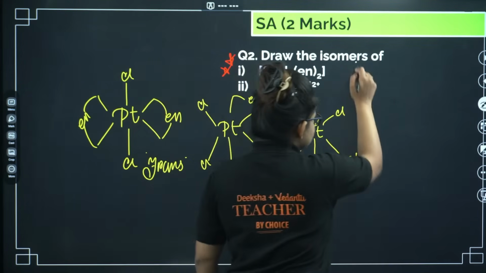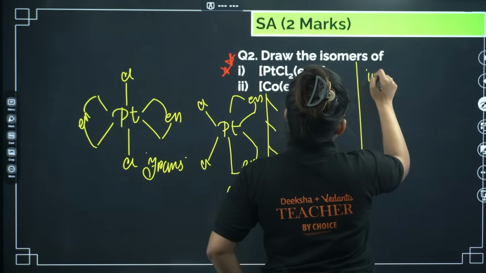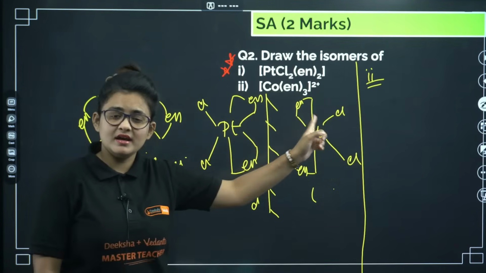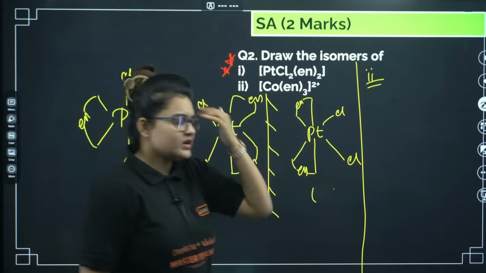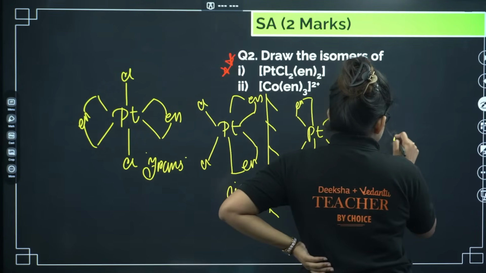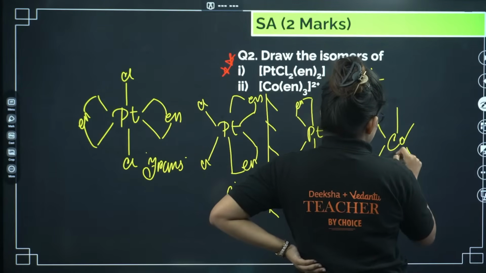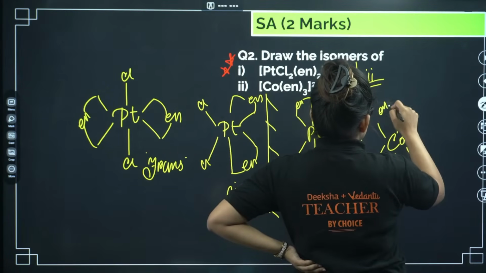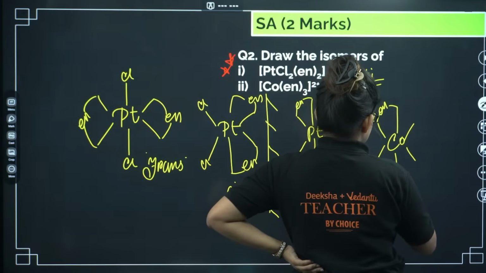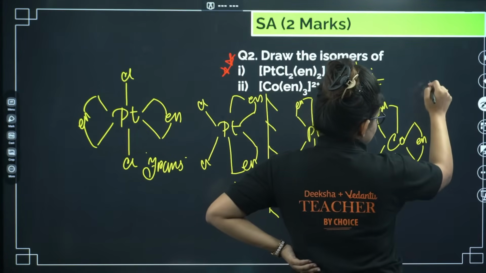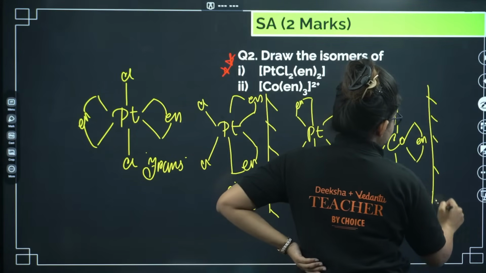Second compound, if you just see, it's a completely optically active compound. Again I will get D and L. Okay, so let me draw it for you. This is how you should draw the compound and then its mirror image.